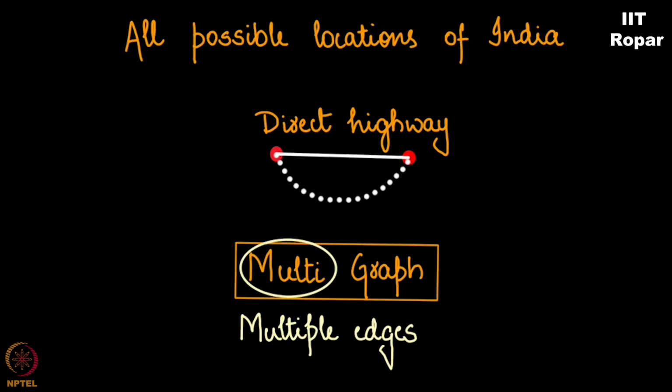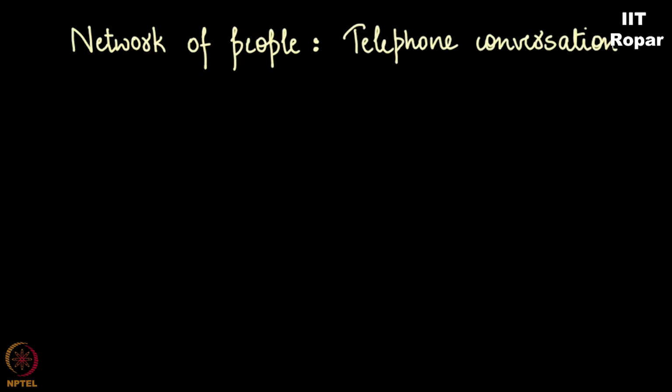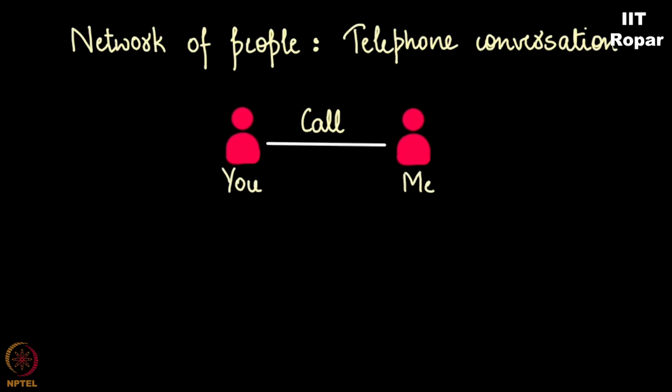Look at this example. I have this network of people who have had a telephone conversation with each other. Whenever a person calls another person in his lifetime, I put an edge. I don't just put an edge, I also write down the total time duration of their talking so far. Which means if you have called me and we both have spoken for half an hour, then I'll put 30 minutes on the edge. The next day if we speak for 1.5 hours, I'll put 2 hours on this edge. And I keep adding and then I keep accumulating this added number and then put that as the weight of